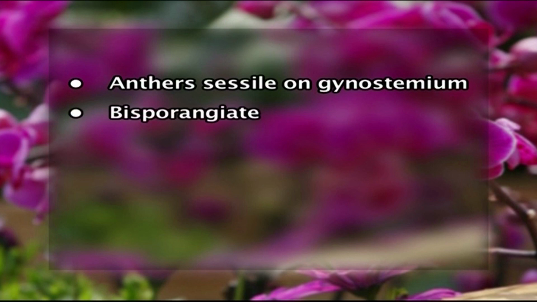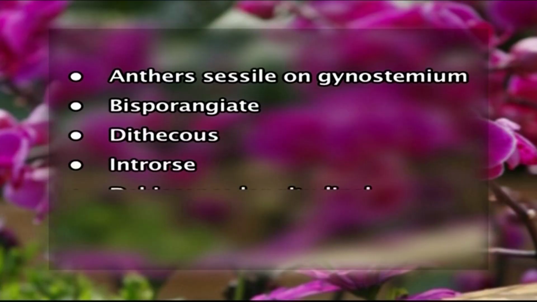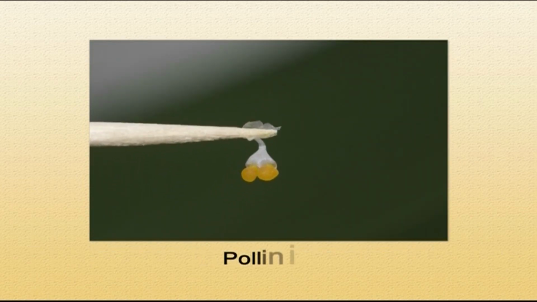The anthers are bisporangiate, not the characteristic tetrasporangiate that we see in other families. Anthers are dithecous, and the dehiscence is longitudinal. The pollen grains uniquely, characteristically, are powdery or waxy. That's why they are grouped into discrete, soft or hard masses called pollinia.